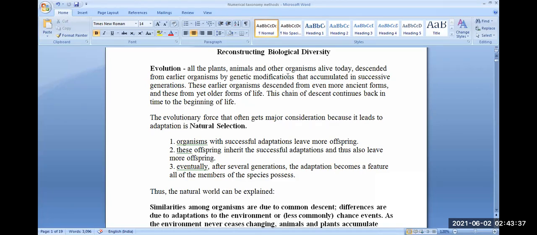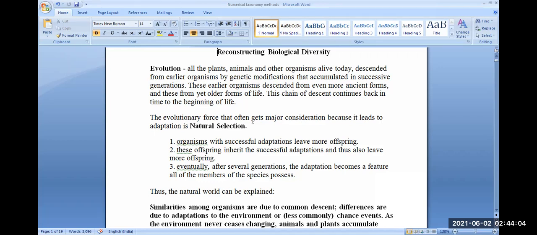When we talk of evolution, all plants, animals and other organisms which are alive today have descended from earlier organisms by genetic modifications, and these modifications have accumulated in successive generations, and finally the ancestral populations or generations have divided into different kinds of organisms.